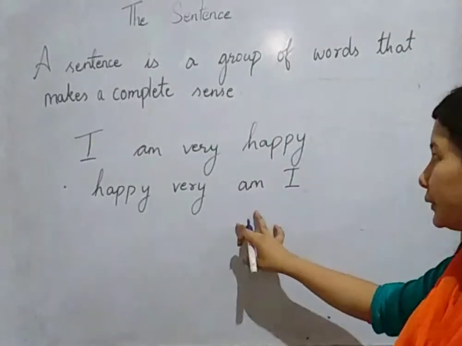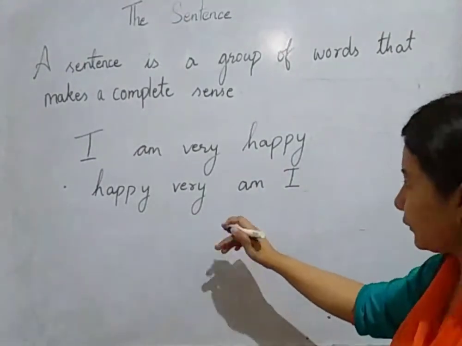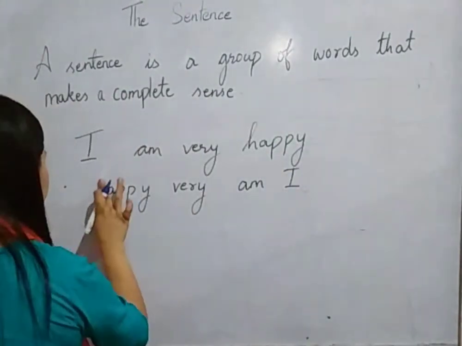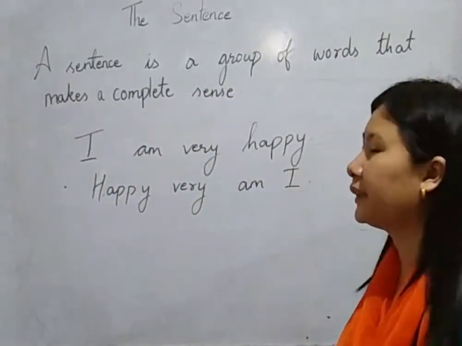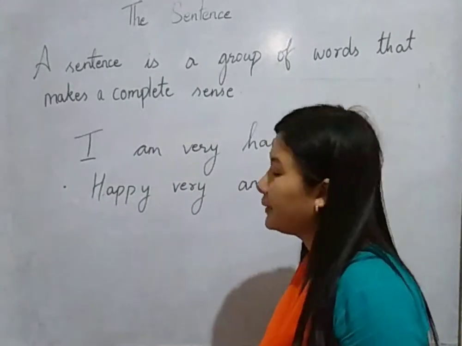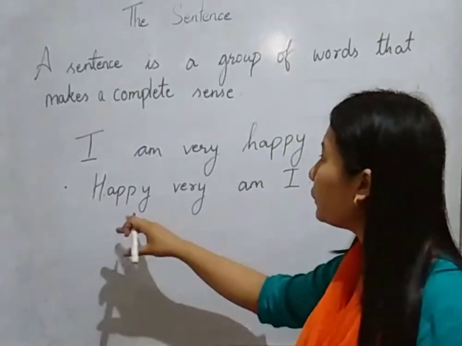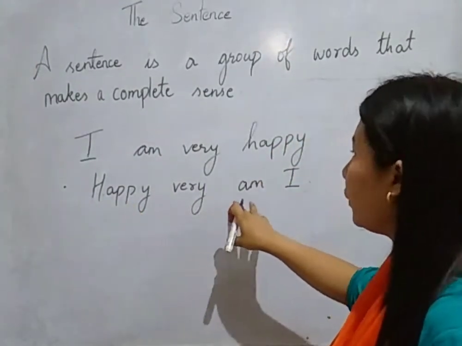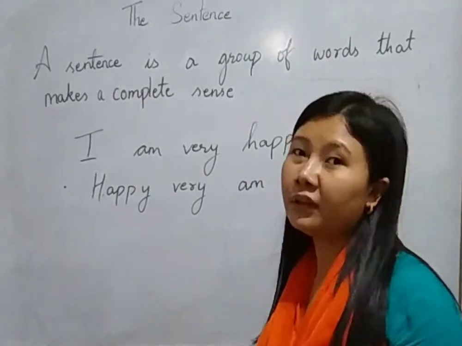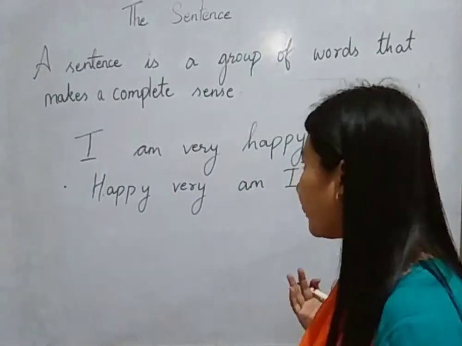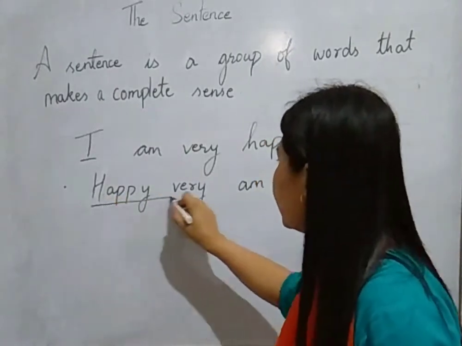It's a group of words. Even if I start this with a capital letter over here, still it is not a sentence. Even if I add a full stop, it's not a sentence. Now why is it not a sentence? If you look closely, you get to see that the order in which words should be placed has been jumbled up. I have not placed the words in the proper order. Hence, this is not a sentence.